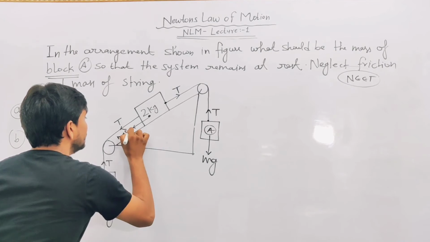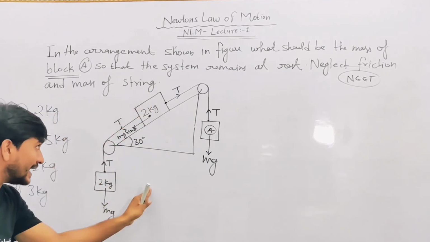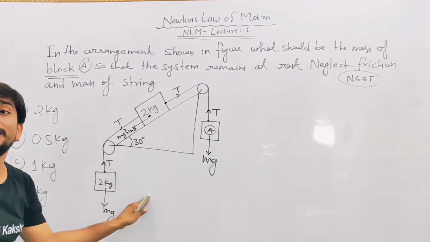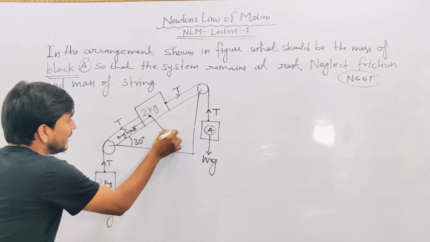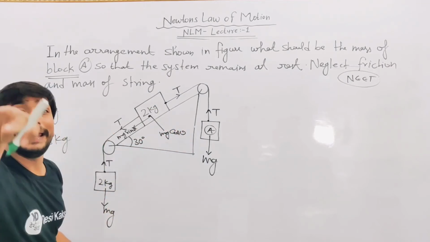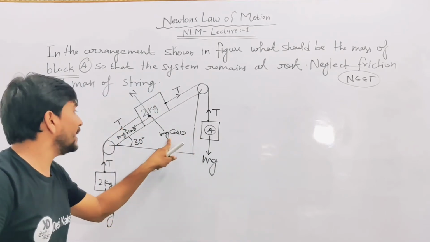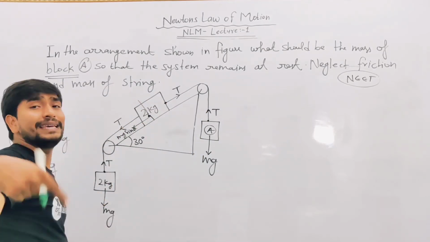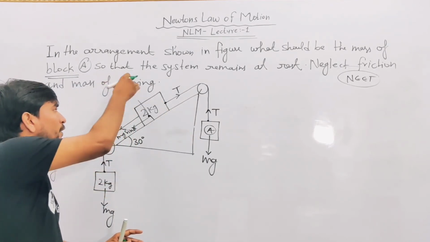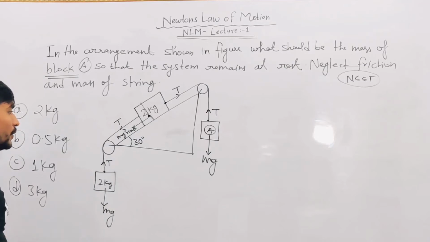Yes, mg sin theta, because there are two components, mg sin theta and mg cos theta, and mg cos theta will be balanced by the normal force. So we are not talking about mg cos theta.